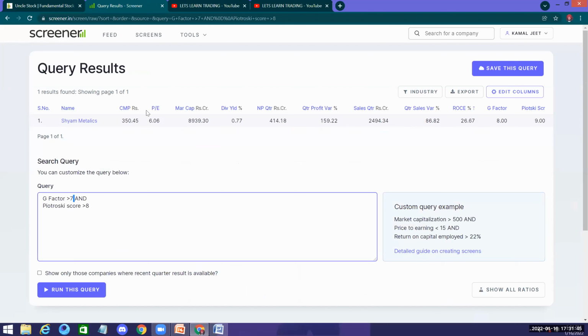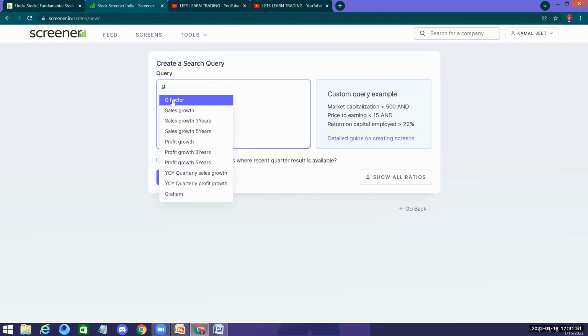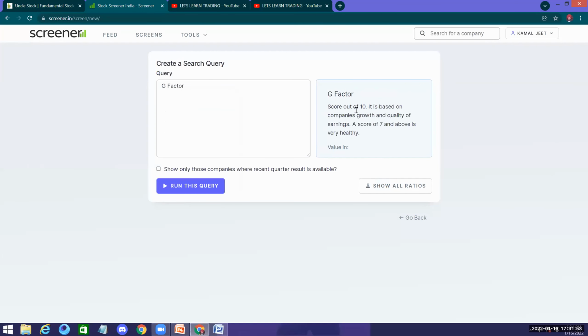Now let's go on to the create screeners. This is where I got a little confused about why the G factor is out of 10. When we are talking of 8, then why should we look at 10? That means there's, sir, some error here. No, G factor might be different from G score. Yeah, G factor is different.